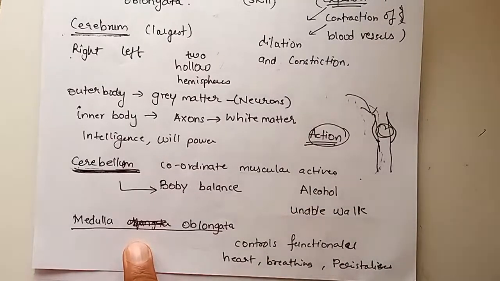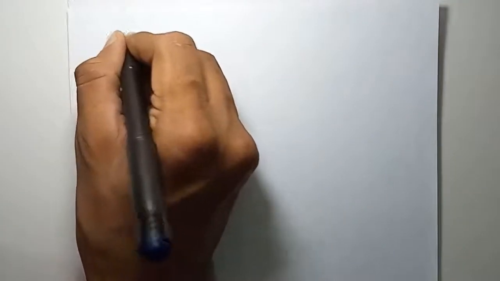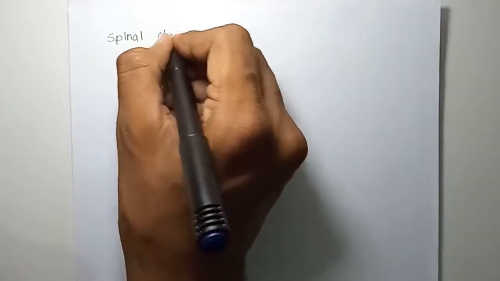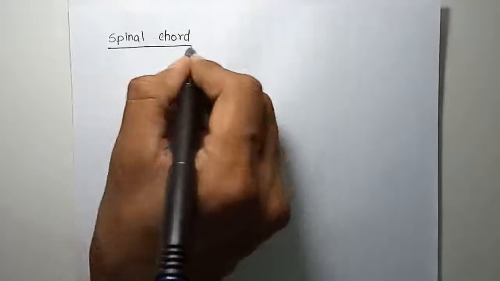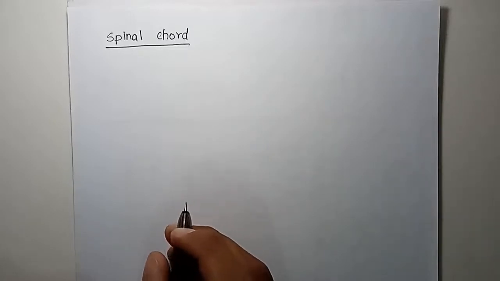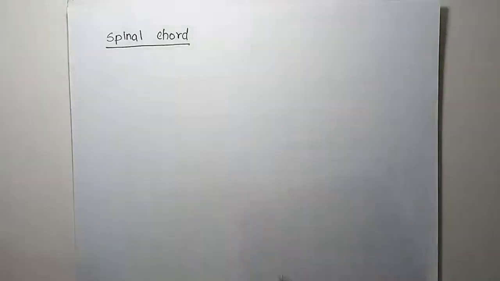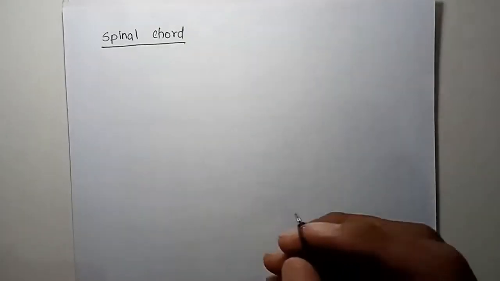So we have seen what the brain is. Now let's come to the spinal cord. Next is spinal cord. First was brain, next is spinal cord. The spinal cord extends from the medulla of the brain and runs down almost through the length of the backbone. Throughout the backbone of our body, the spinal cord extends.